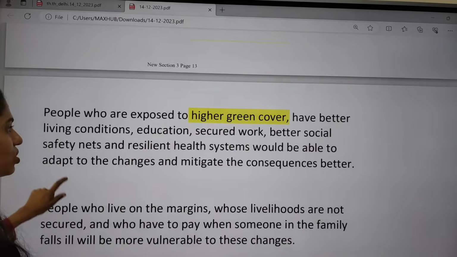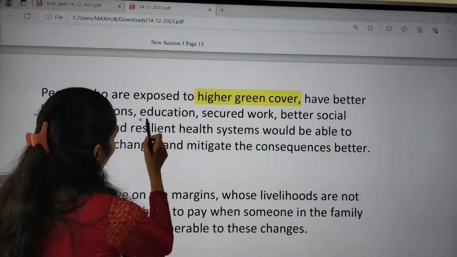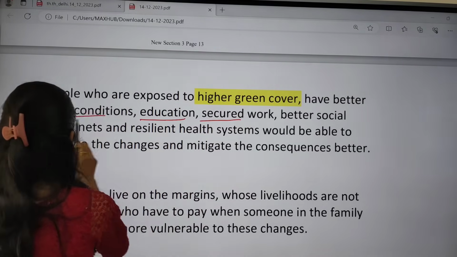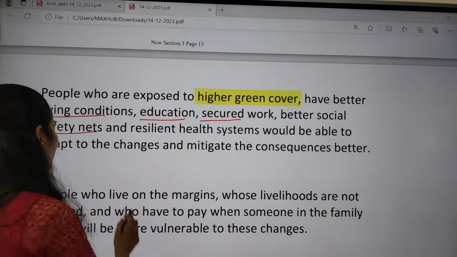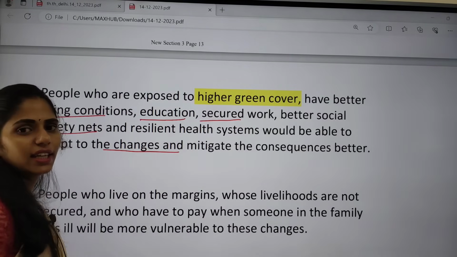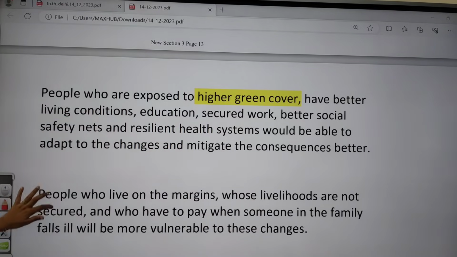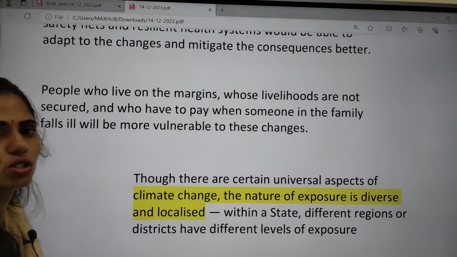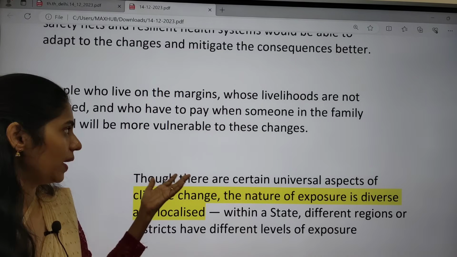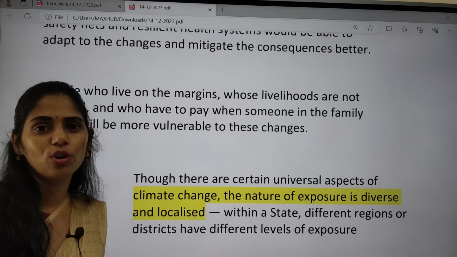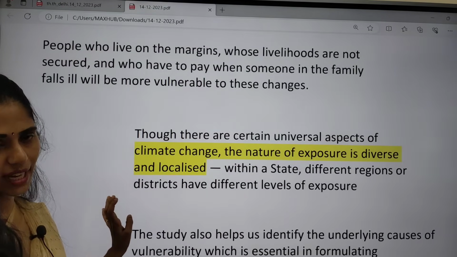People who are exposed to high green cover have better living conditions, and people who have higher education, secure work and better social safety nets, and whenever they have a resilient health system, they are able to adapt to the changes and can mitigate the consequences better. But what are the conditions of the other people? People who are living in the margins, whose livelihoods are not very secure, people who are not able to pay much, and people who do not have a social security network. All these people are most vulnerable to climate change.